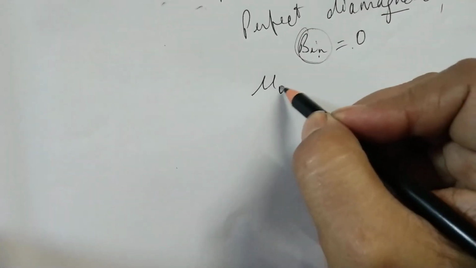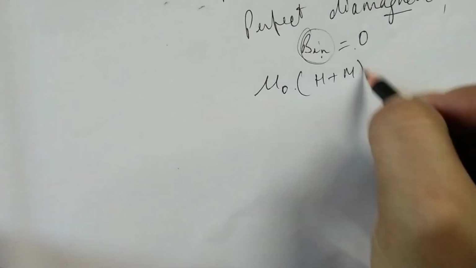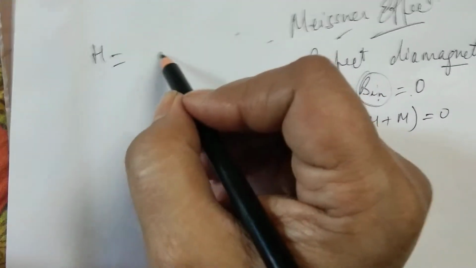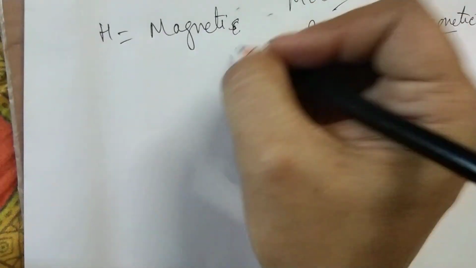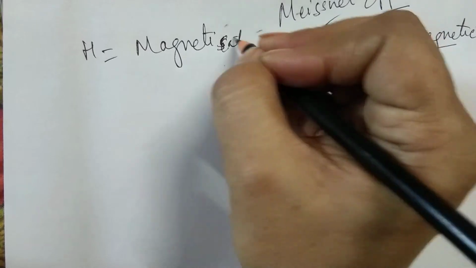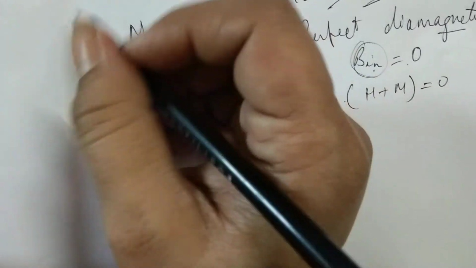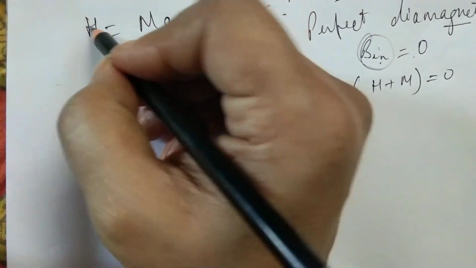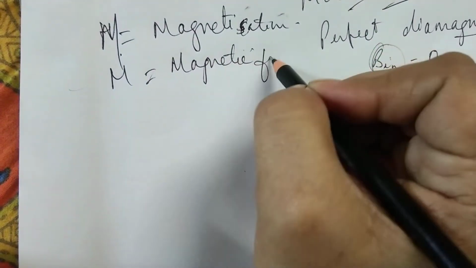And since this magnetic field is related to the magnetization and the magnetic field intensity by the relation B equals mu 0 (H plus M) equals 0. Here M is the magnetization and H is the magnetic field intensity.